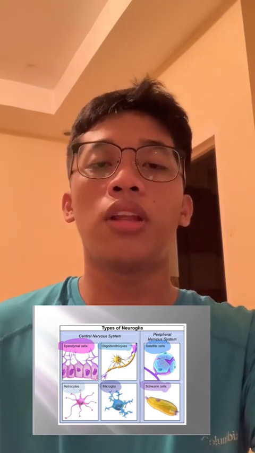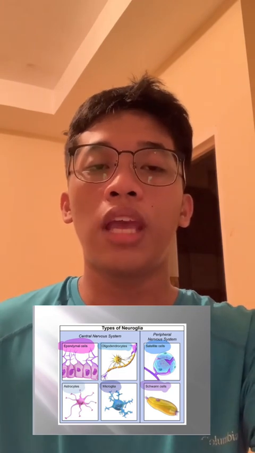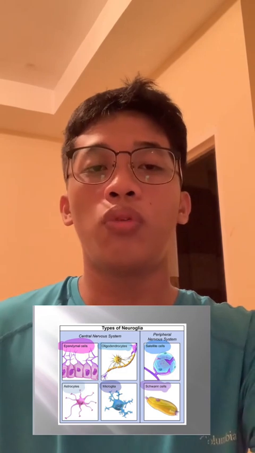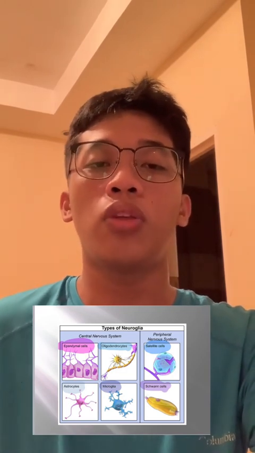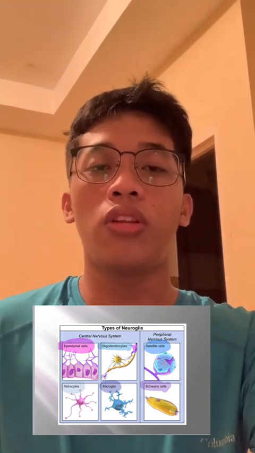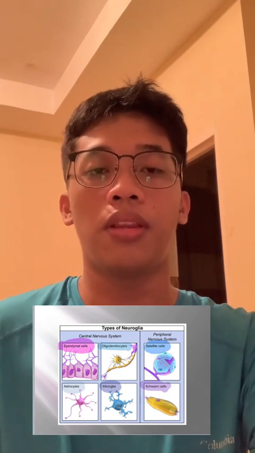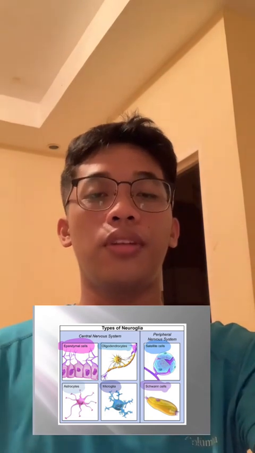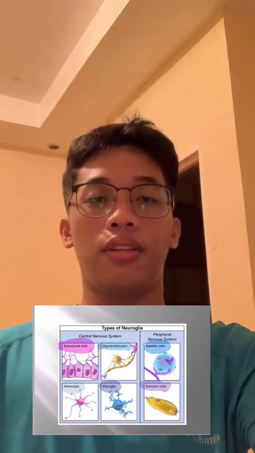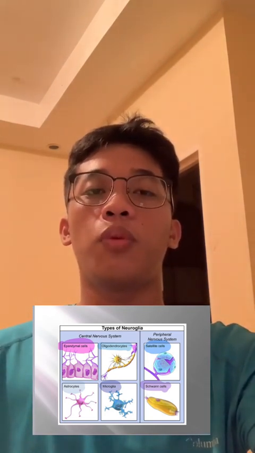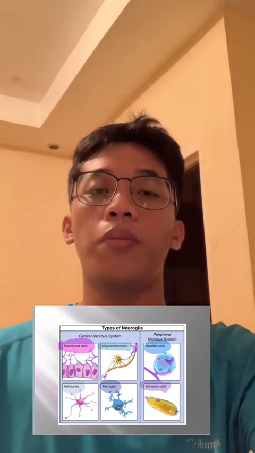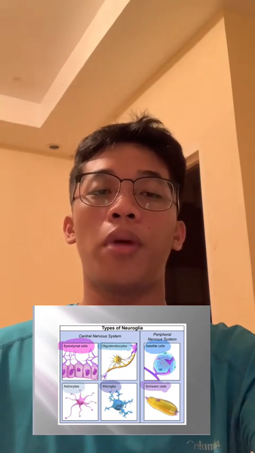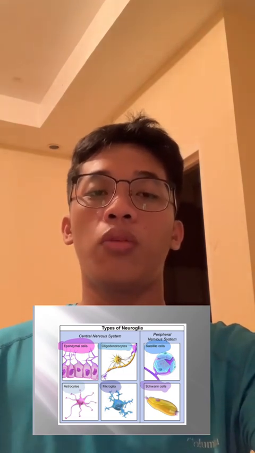The last one is the microglia. Microglia act as the first line of defense against pathogens, remove cellular debris, and contribute to synaptic pruning and neural circuit development. Let's move forward to the peripheral nervous system. It consists of satellite cells, which provide support and nourishment to the neurons, help regulate the microenvironment, and contribute to muscle regeneration. And we have the Schwann cells.